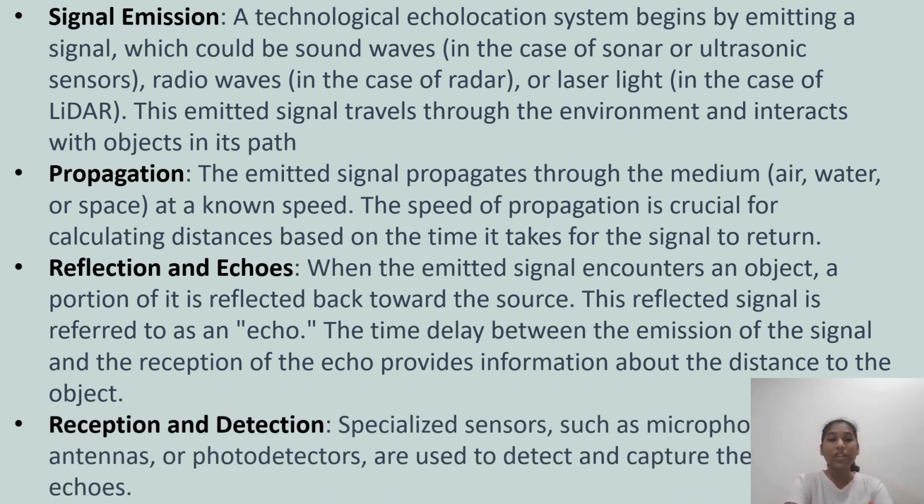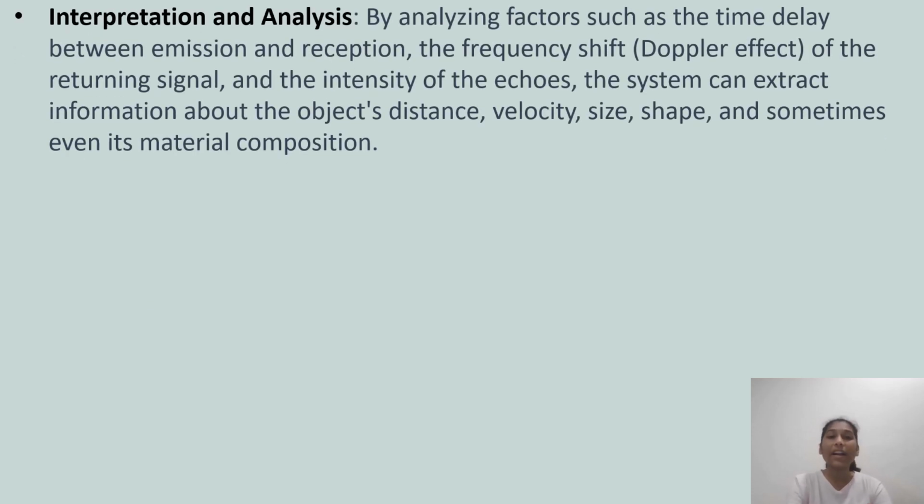Next up, reception and detection. Specialized sensors such as microphones, antennas, or photo detectors are used to detect and capture the echoes. Next, interpretation and analysis. By analyzing factors such as the time delay between emission and reception, the frequency shift or Doppler effect of the returning signal, and the intensity of echoes, the system can extract information about the object's distance, velocity, size, shape, and sometimes even its material composition.